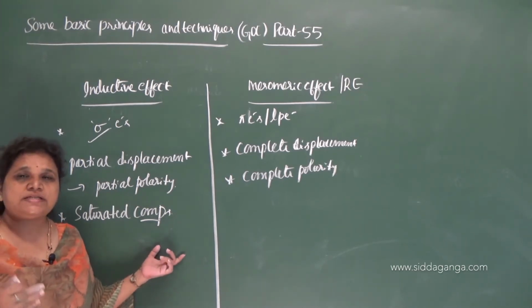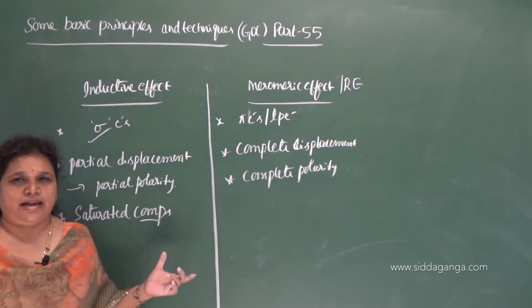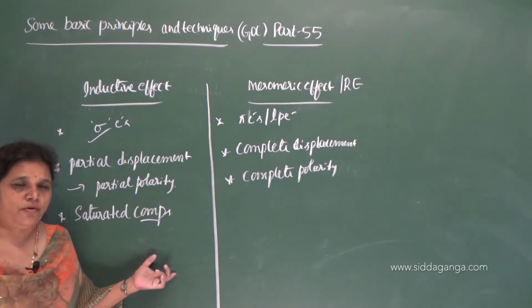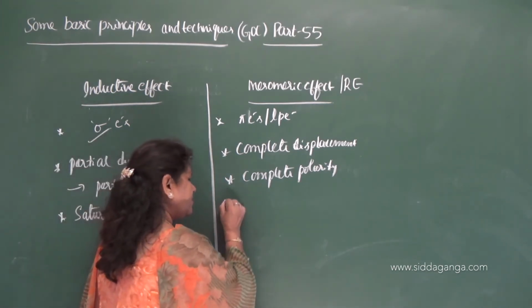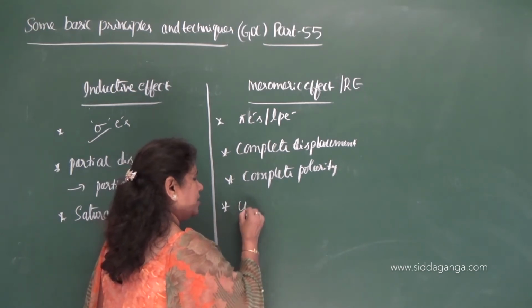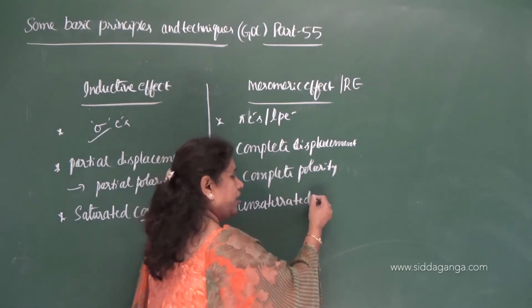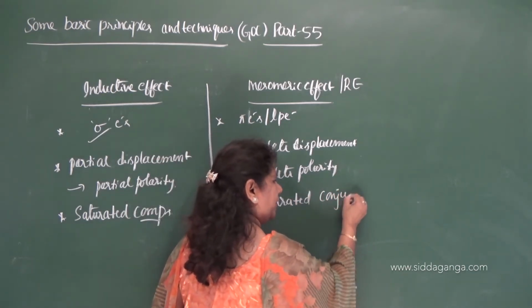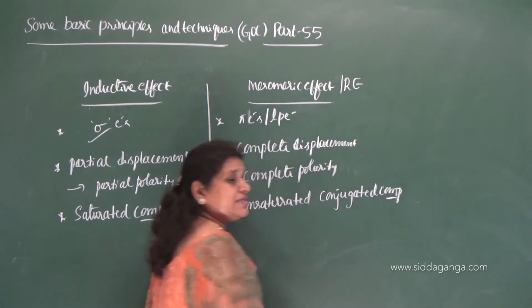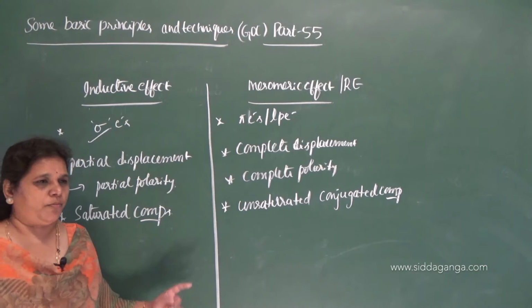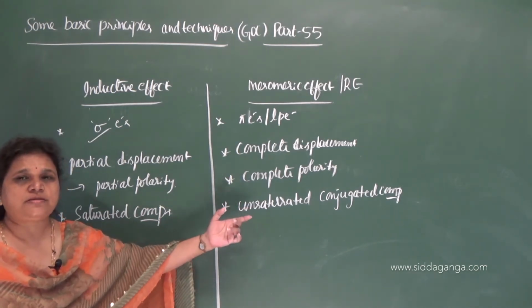It also takes place in unsaturated compounds, but the displacement of only sigma electrons takes place, not the pi bond. So, it is commonly observed in saturated compounds, whereas the mesomeric effect is observed in unsaturated conjugated compounds, very important, conjugated compounds. Here the conjugation is not required, but here the conjugation is a must.